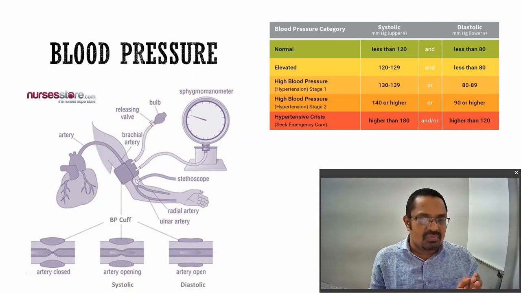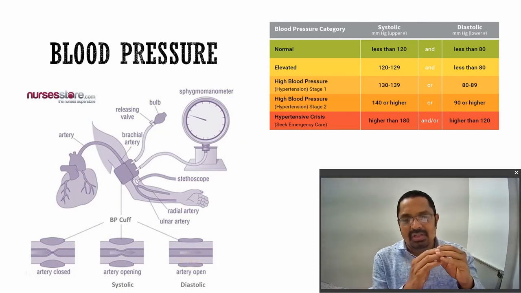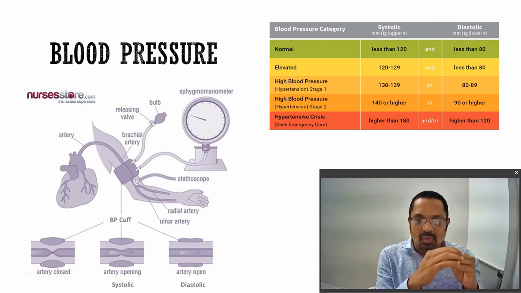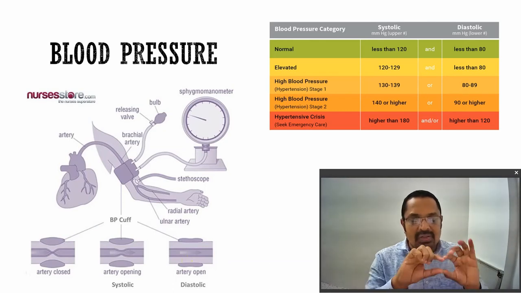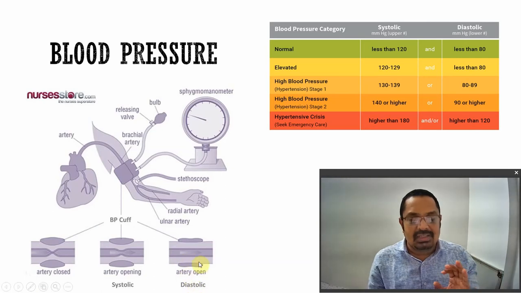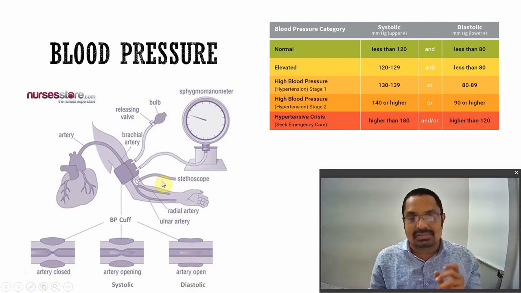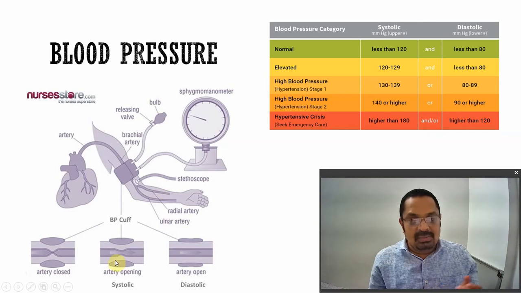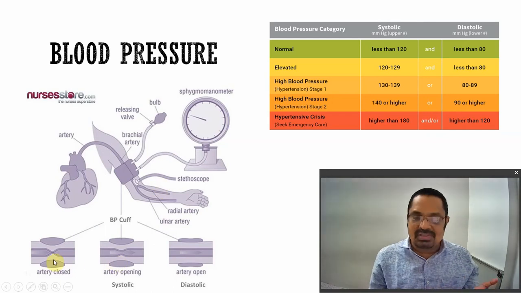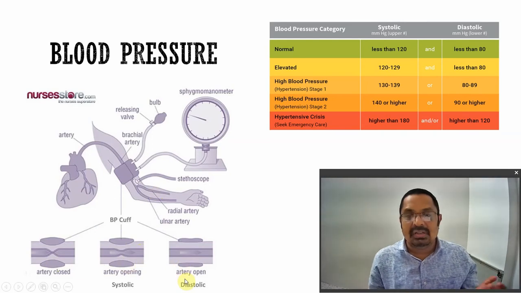the cuff, reducing the pressure in it, and due to that the artery goes on opening. At one point the inner pressure is sufficiently high and the outer pressure sufficiently low that the artery will be completely open, with smooth flow of blood. At that point the minimum pressure exerted on the wall of the artery can be sensed as a pulse rather than a turbulence. So initially there will be no pulse sensation, in the middle stage there will be turbulence, and at the later stage there will be a smooth pulsation.